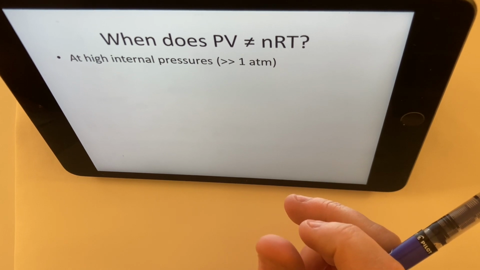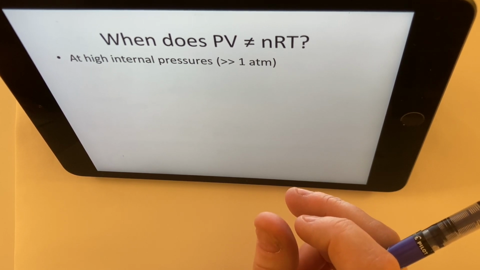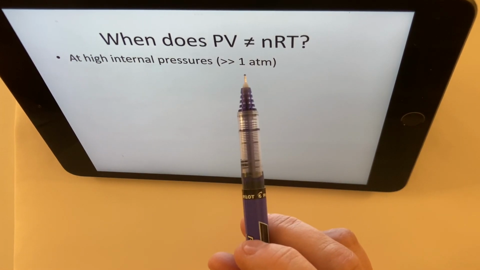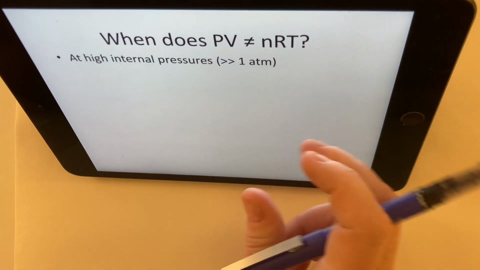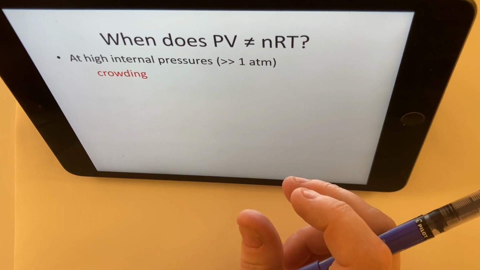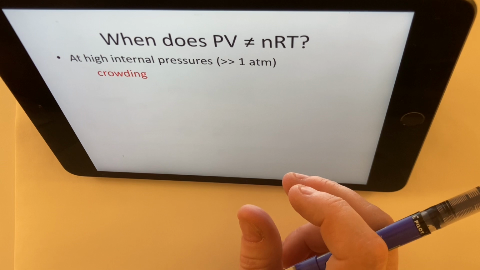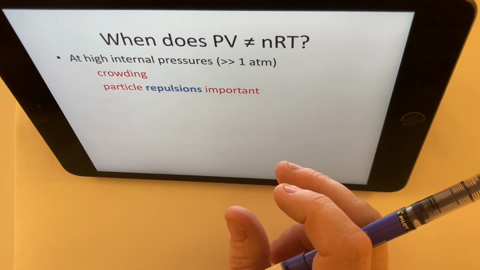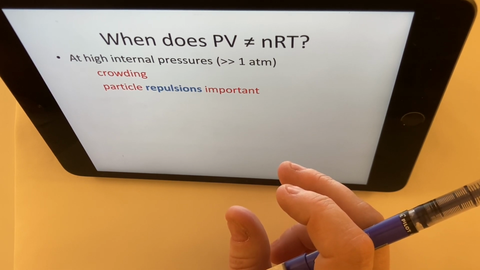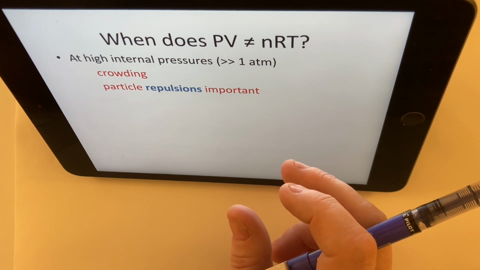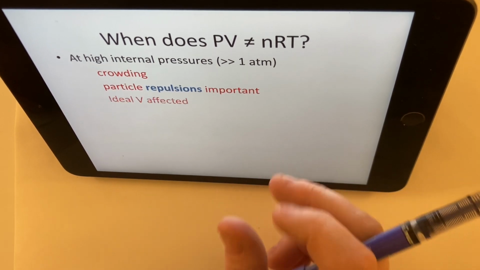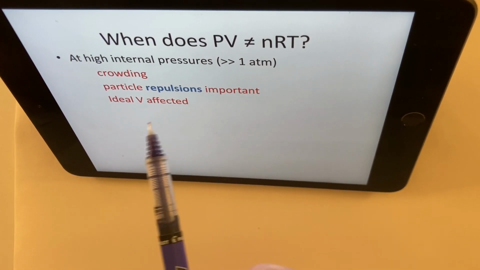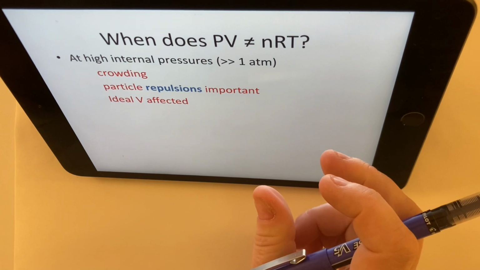Well, at very high internal pressures, much, much greater than the SATP standard pressure, so much, much greater than 1 atmosphere. And this is because when you get really high pressures, you're really crowding those particles together, and there's just less space available for particles to travel around in, so they start repelling. And some particles can repel more than others. Size matters. The bigger particles are going to feel more repulsion, crowded into a smaller space, than the smaller particles. So whatever volume is predicted by PV equals nRT, it's not going to be right. It's going to be affected.